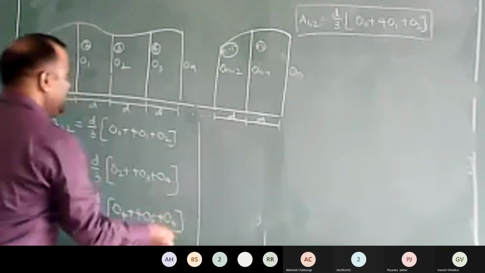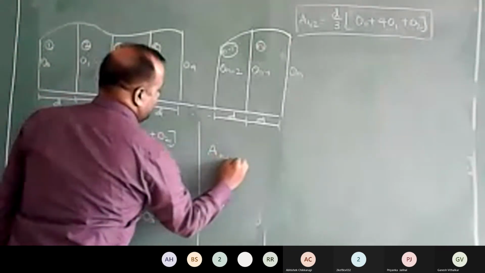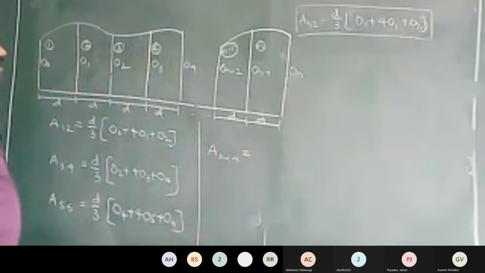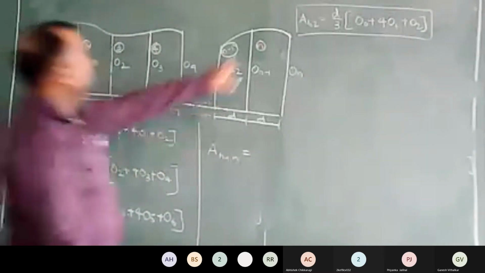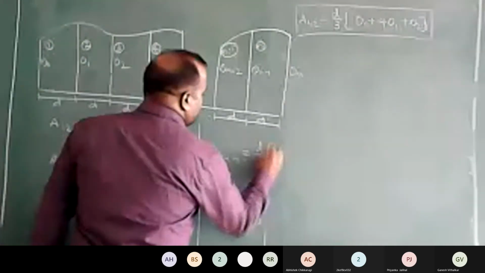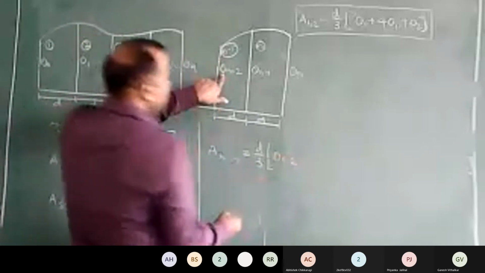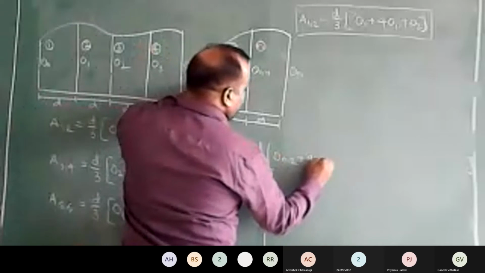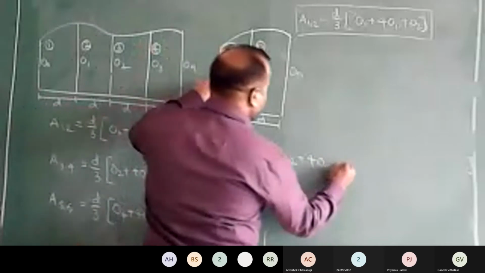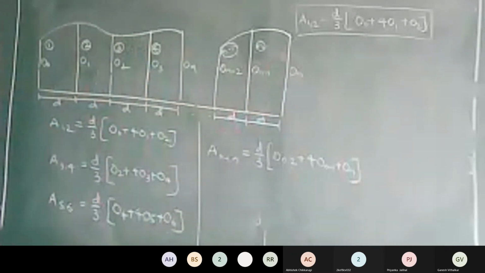Similarly, this calculation will continue up to the area of n minus 1 and nth strip. Then what will that be equal to? That will be equal to D by 3 multiplied by On minus 2 plus 4 times of On minus 1 plus On. Agreed? Yes, sir.